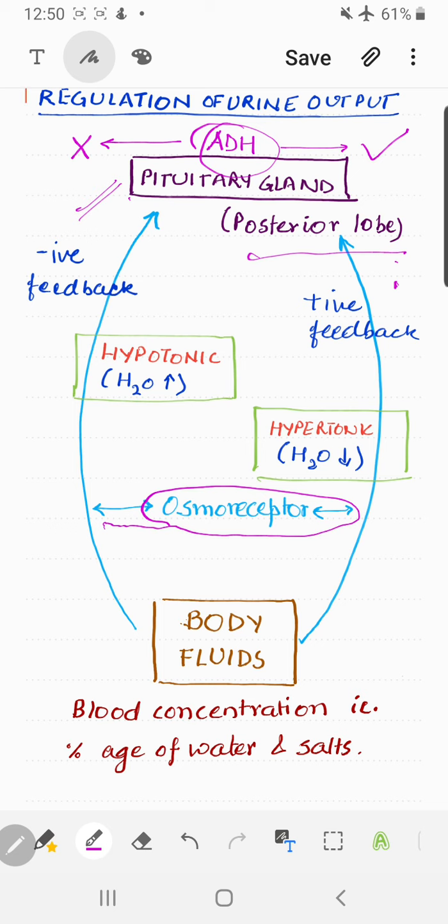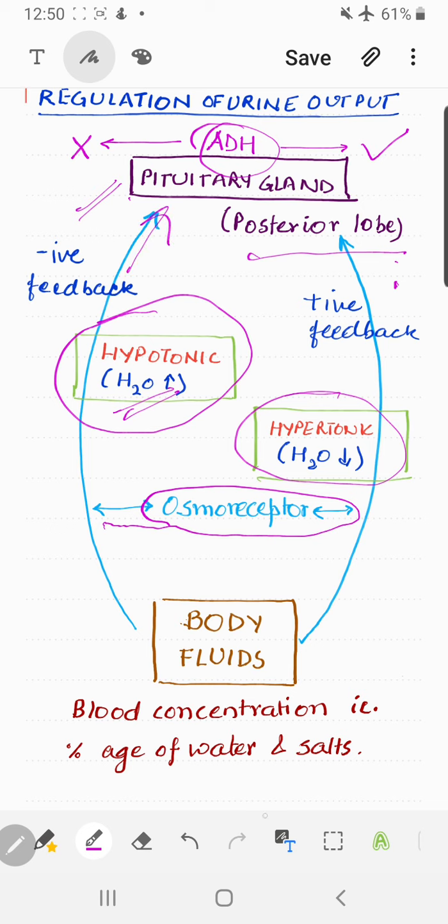So, these osmoreceptors will be identifying whether the blood is hypotonic, that means whether the blood contains more of water, or the blood is hypertonic, it is not having much water. Both the conditions are actually sensed by these osmoreceptors, and this message of having more water or less water, whatever it may be, is sent to pituitary.